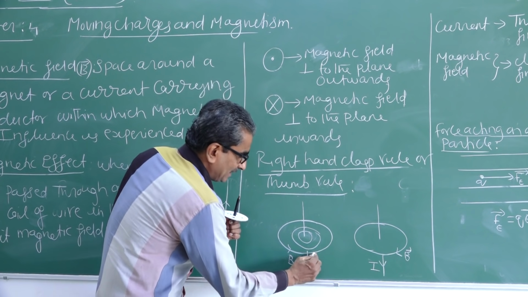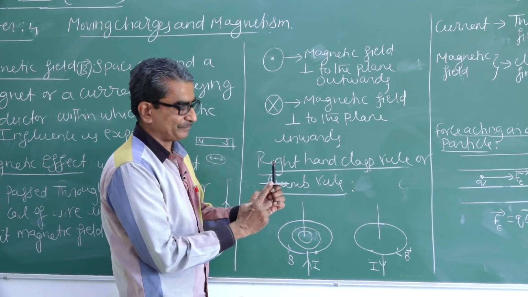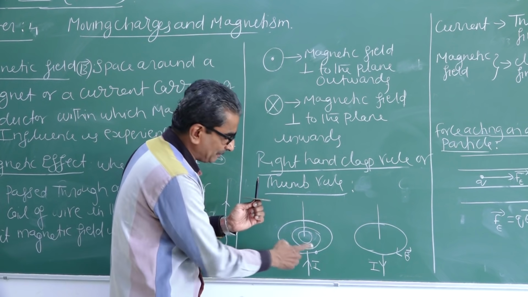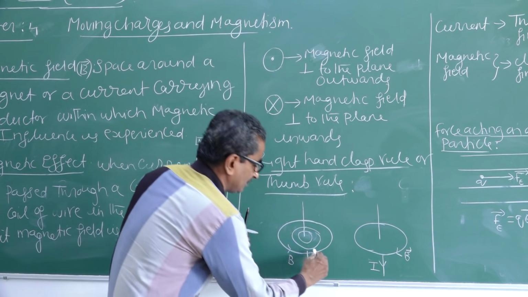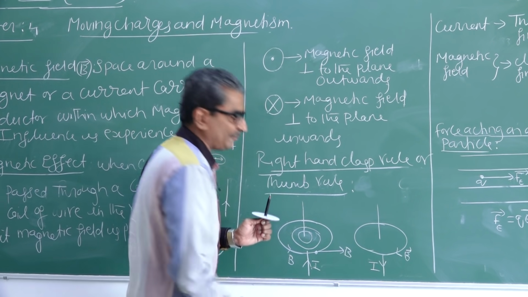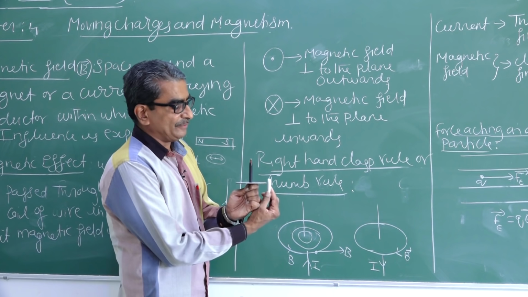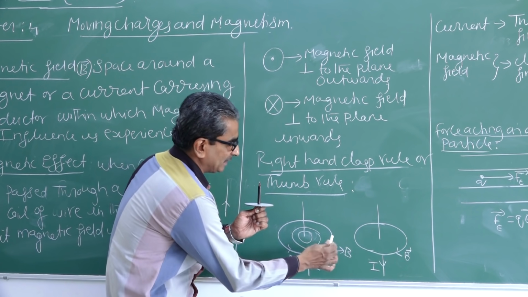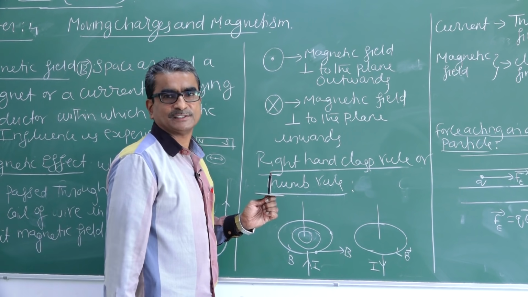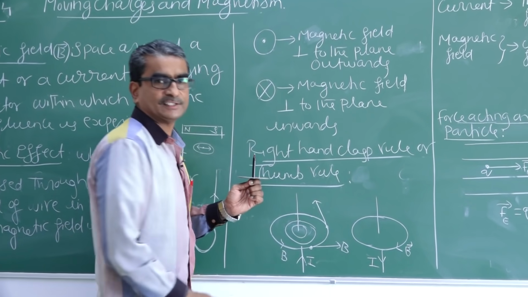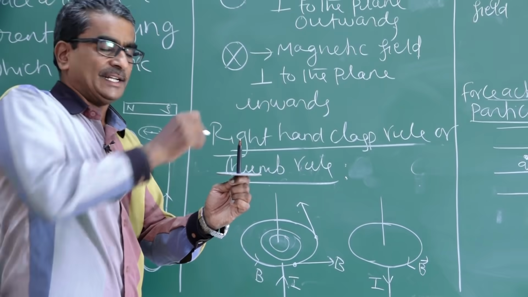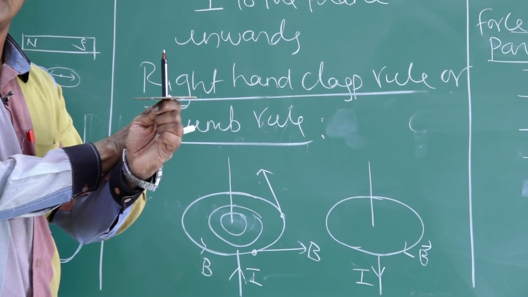Say for example, at this point I need to find the field, so I draw the tangent. The tangent drawn gives the direction of magnetic field. I need to find the field at this point. In this figure, let this point represent it. At this point, what will be the field direction? Like this. Now I want to find the direction of magnetic field at the back of the conductor.